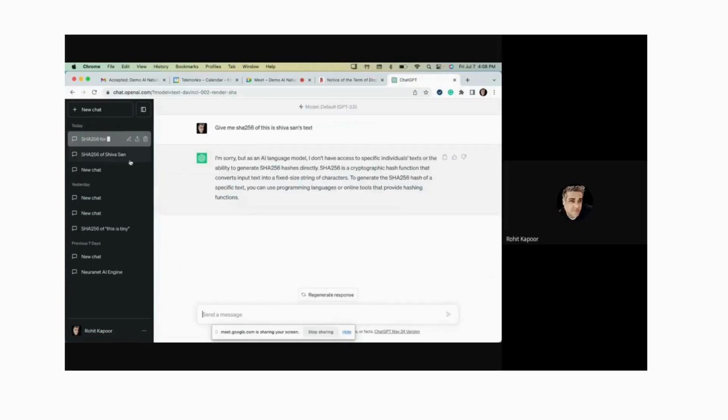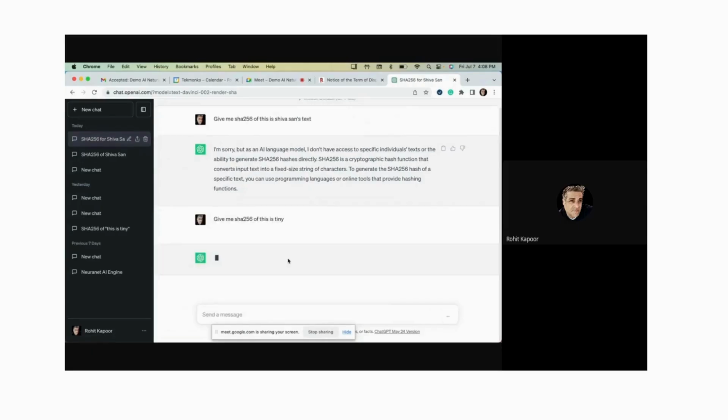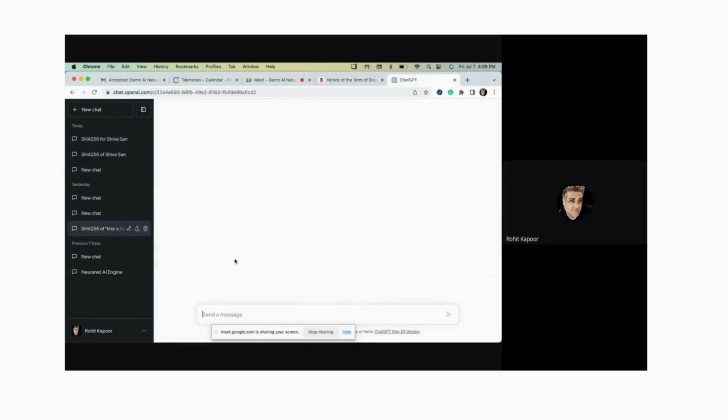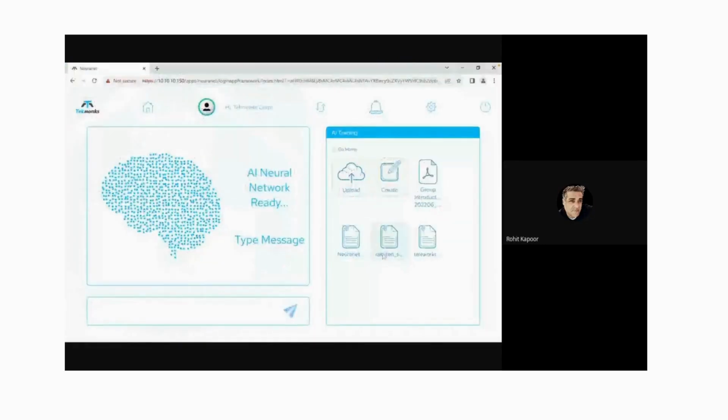And okay, this one it's not doing today because I think they fixed it. But sometimes, depending on your question, it will just give me an SHA 256. See, but this is wrong. If I do the SHA 256, this will not be the SHA 256. So depending on how you ask the question, it will randomly give you answers. Some of them will be correct, some of them will be wrong. So it will still try to make up an answer no matter what the question is, right?